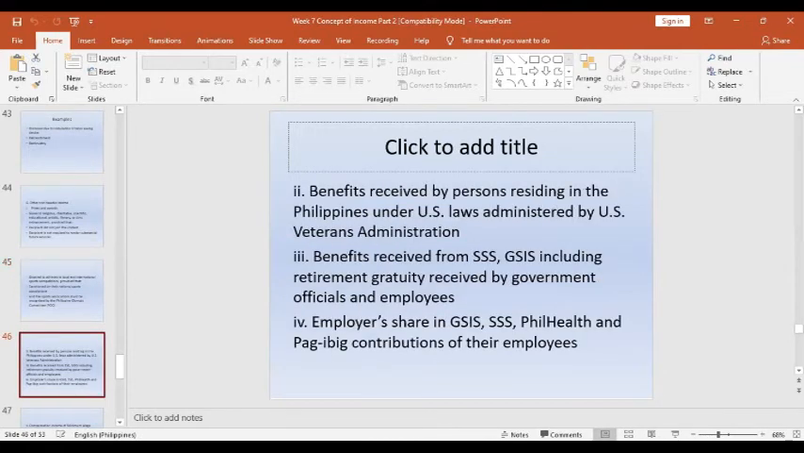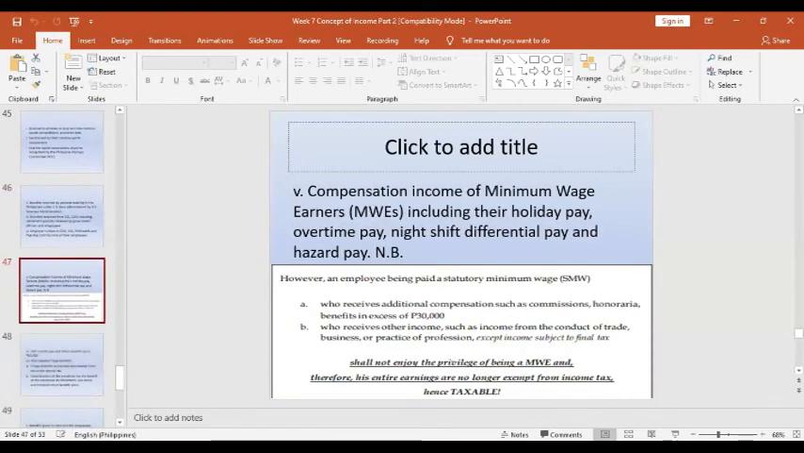Even the benefits received by a person residing in the Philippines, if we talk about individuals here, if they are natural citizens of America, under the U.S. Veterans Administration, this kind of pension is not subject to tax in the Philippines. Even the benefits from the SSS and GSIS are not taxable, or they are excluded from the gross taxable income of business. Even the employer's share in the GSIS, SSS, and PhilHealth and other GOCCs, government-owned and controlled corporations, or any form of contributions.